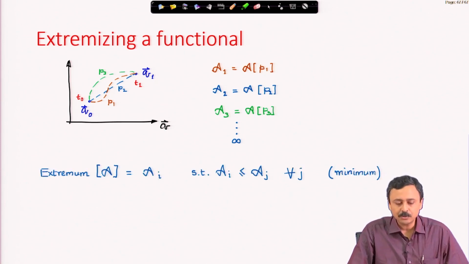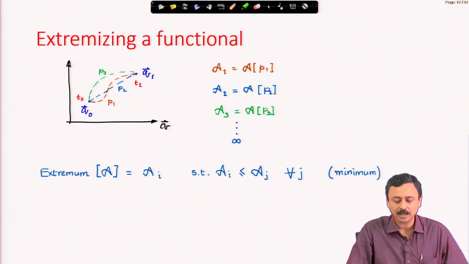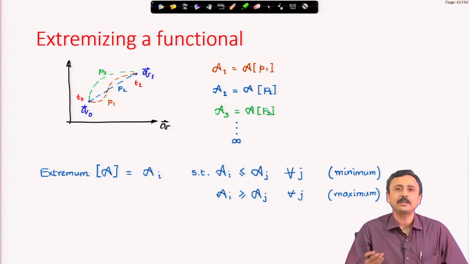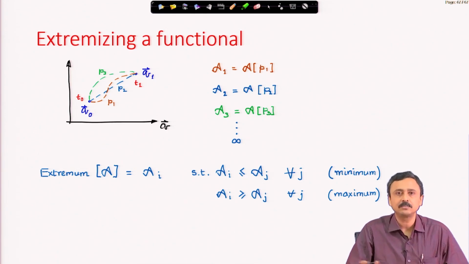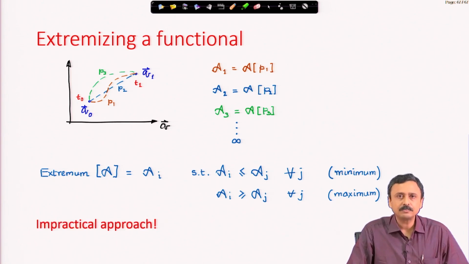So, therefore, this approach of extremizing, either maximizing or minimizing: if it is minimizing, then I have to find some ith path such that ai is less than or equal to the values of all other paths that I have taken. If it is maximizing, then ai must be greater than those calculated for all other paths. But is this approach practical? This is not practical, because you have to keep taking paths and you will never possibly be satisfied.